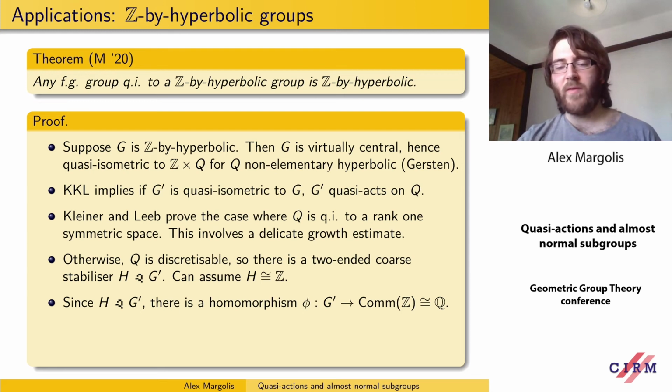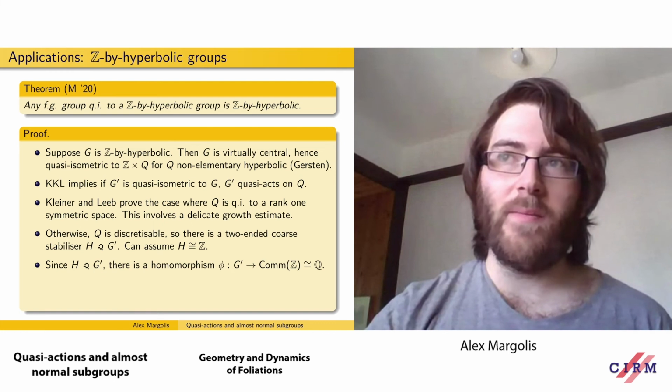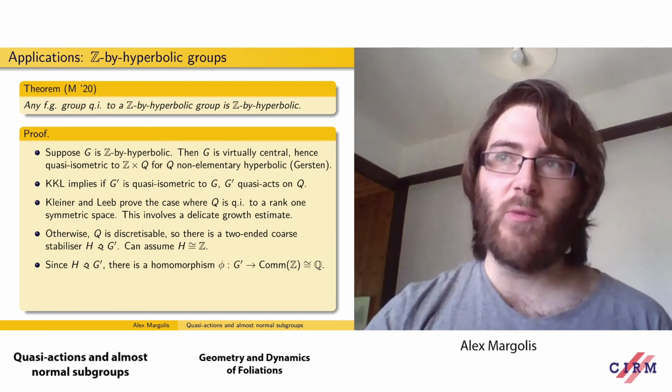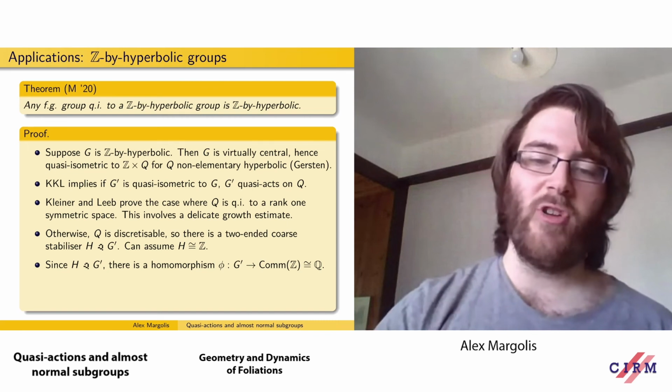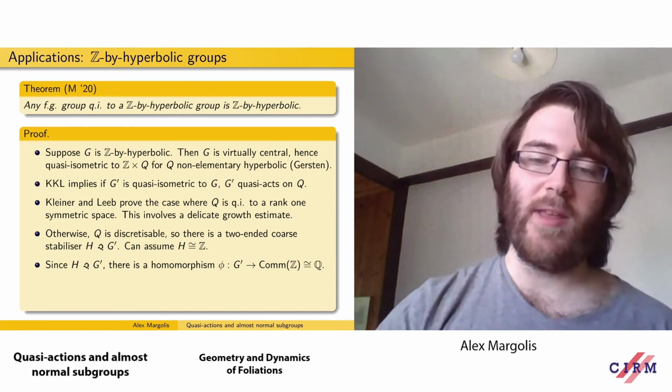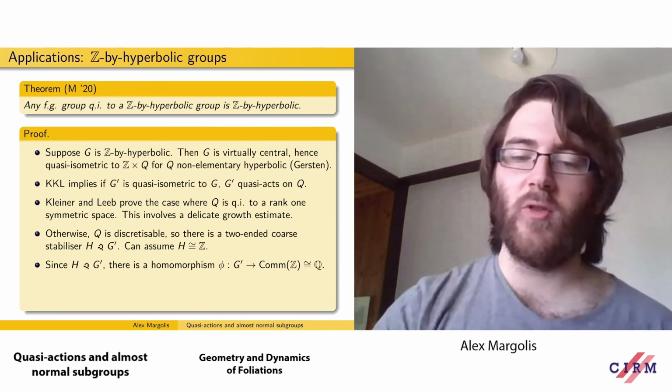And so there's a homomorphism from the total group G prime to the abstract commensurator of H, which is isomorphic to Q. And this is an analog of the fact that if you have a normal subgroup, then you have a homomorphism to the automorphism group of the normal subgroup. Here we only have an almost normal subgroup, so we have a homomorphism from the ambient group to the abstract commensurator of the almost normal subgroup.